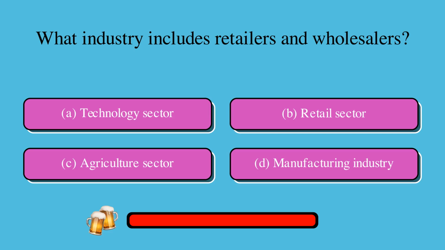What industry includes retailers and wholesalers? Is it A, technology sector, B, retail sector, C, agriculture sector, or D, manufacturing industry? The correct answer is B, retail sector.